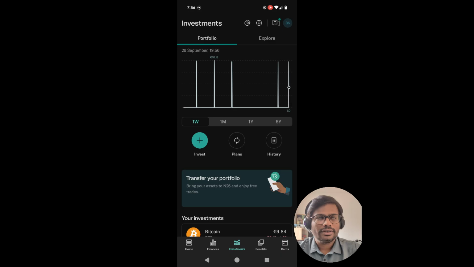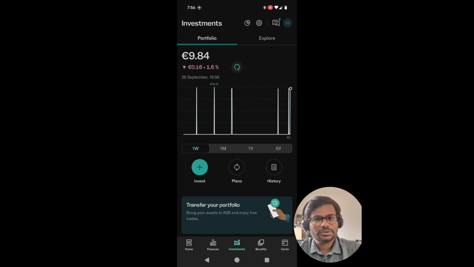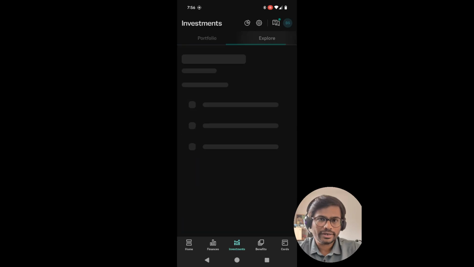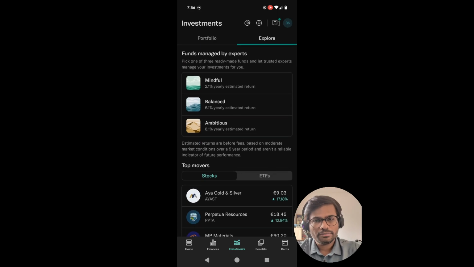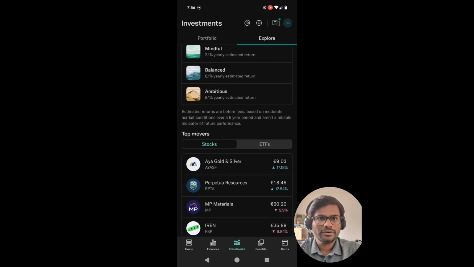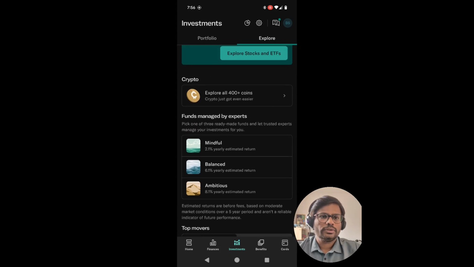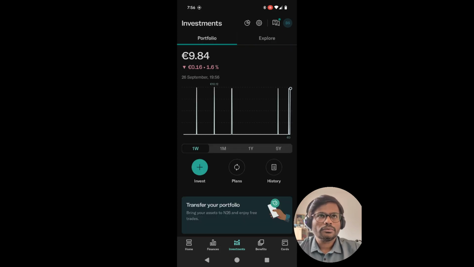So yeah, that's what I wanted to share, how to buy cryptocurrencies, and different forms of investment. Like you have stocks, you have ETFs, you have certain limited funds, but again there are also possibilities. So that's what the investment interface looks like. It will show my portfolio or explore.